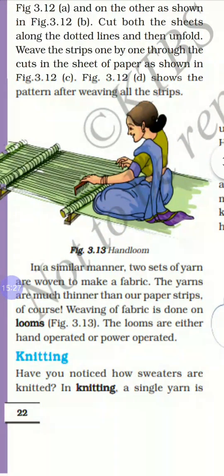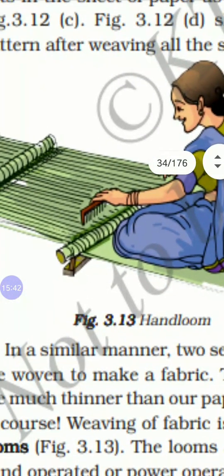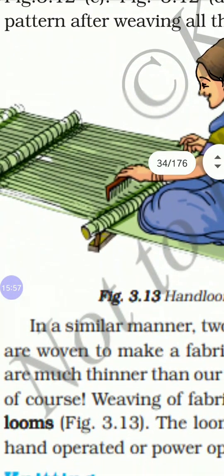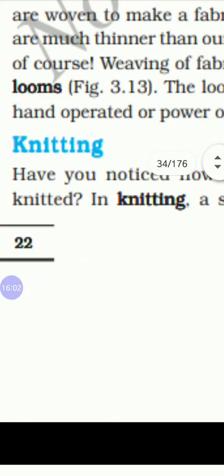In the similar manner, two sets of yarn are woven to make a fabric. These yarns are much thinner than our paper strips. Of course, weaving of a fabric is done on looms. The looms are either hand operated or power operated. You can see this lady weaving. How beautifully she is combing to separate the strands, and also she is trying to arrange the yarns to get a fabric.